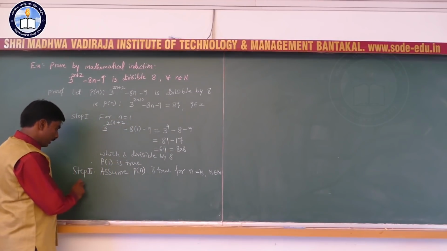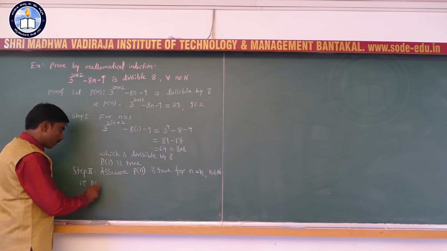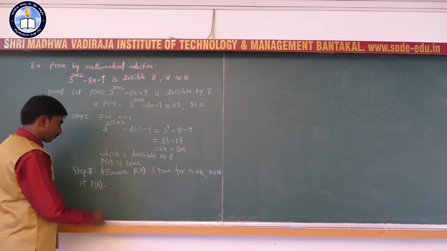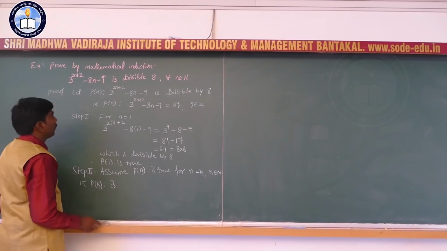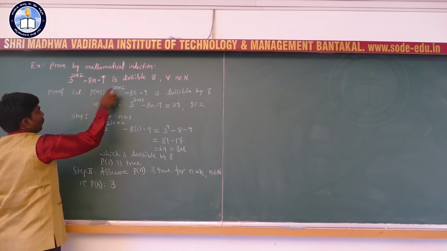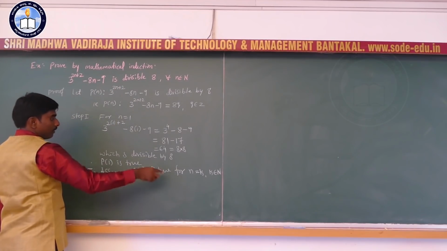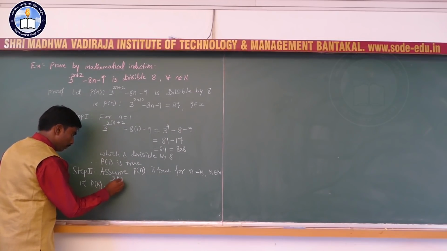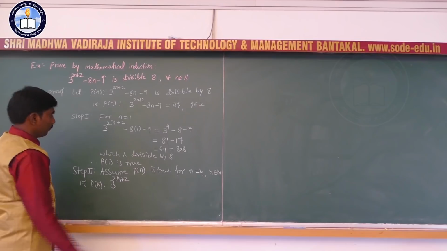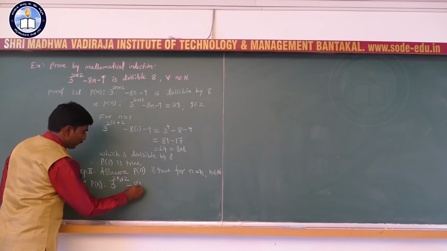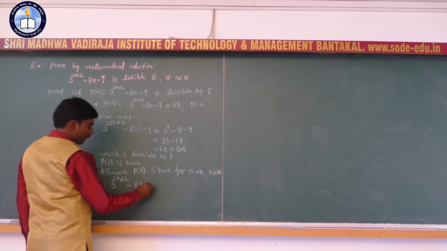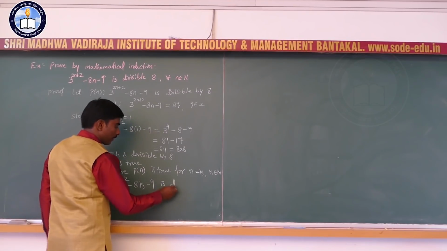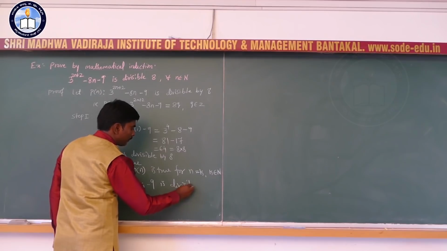So p of k is 3 to the power 2k plus 2, instead of n I am going to use k, minus 8k minus 9 is divisible by 8.